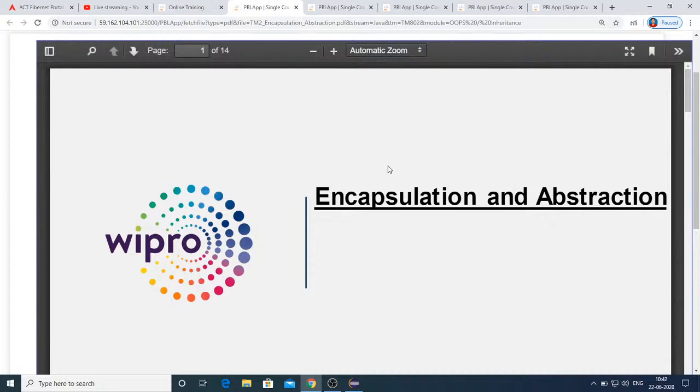Whatever interfaces are required for the end user to interact with the application and get his task accomplished, only those interfaces are projected to the end user, thereby hiding the internal details. That's what abstraction is all about.